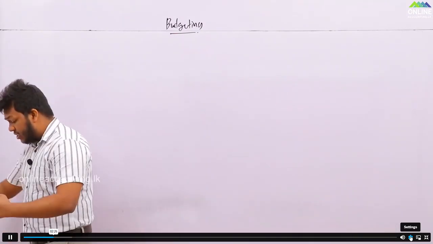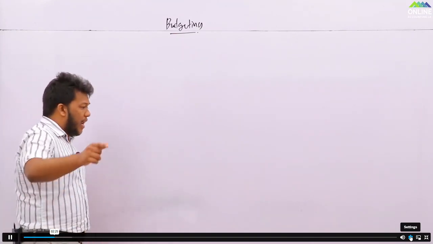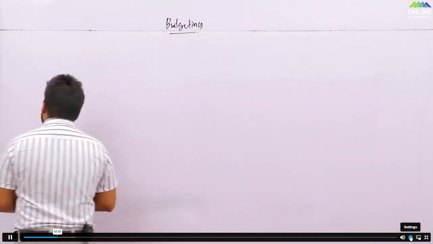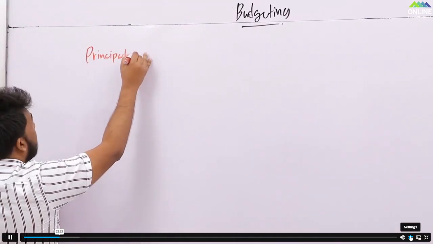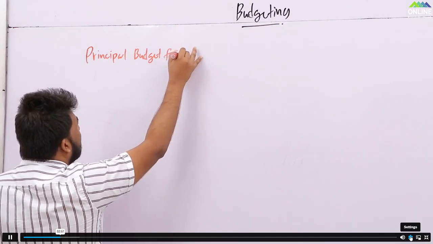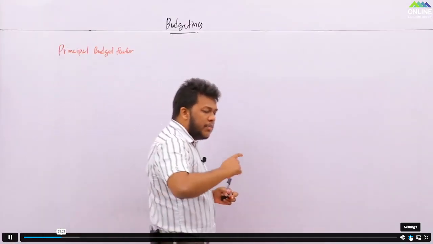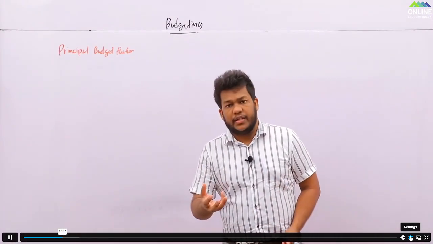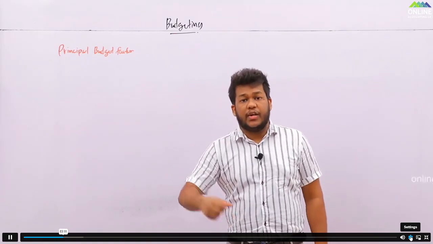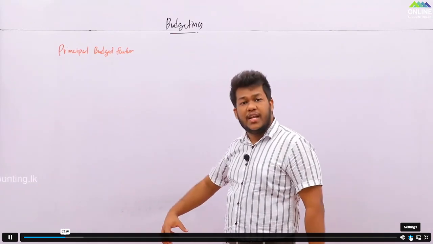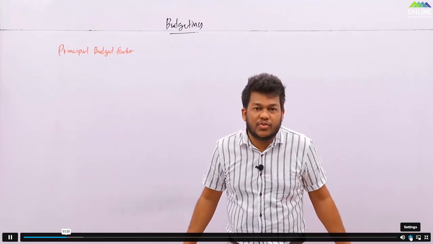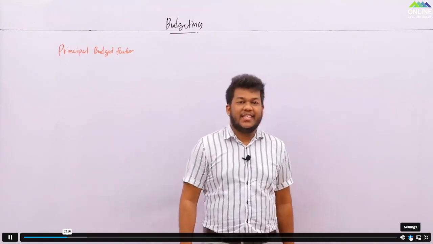When and where should you start a budget? Let me make sure: always start a budget from the principal budget factor. What is the principal budget factor? The principal budget factor is the significant, important factor of your company, based on which all other factors are decided. Normally, that is the sales.